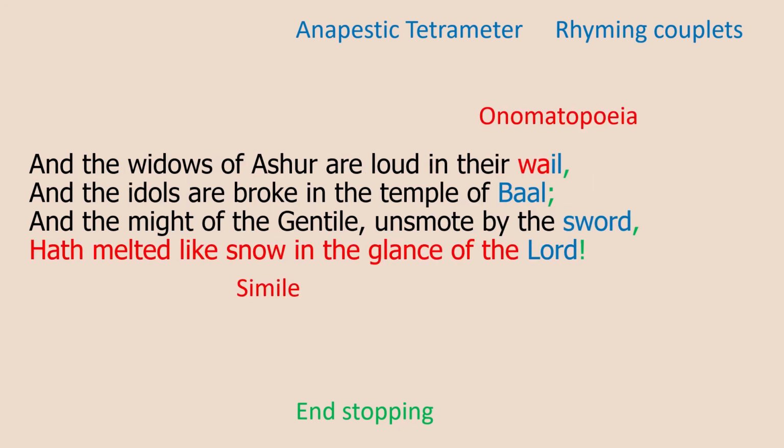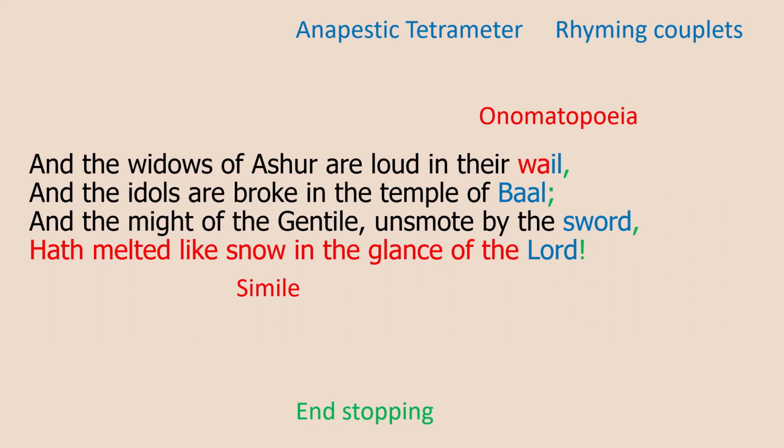So we move on to the sixth and final stanza, and the widows of Asher are loud in their wail. In stanza 5 we had silence, now we have wailing in stanza 6, so there's a contrast of sound here. Wailing is like an excessive crying, and a widow is someone who has lost their husband. So the widows of Asher, a city in the Assyrian Empire, are all crying because they've lost their husbands.